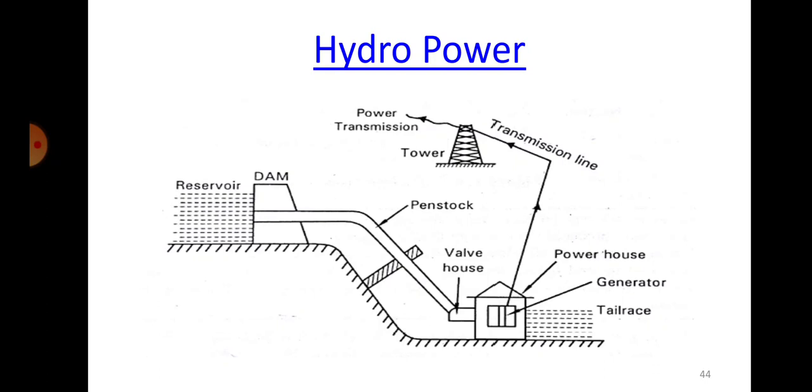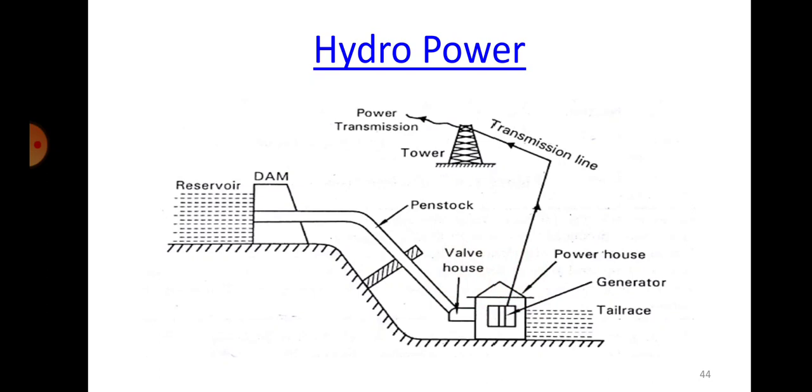So this is also one form of non-conventional energy sources. Most of the time, you have a dam where water is stored at a greater height, which is called a reservoir. From that particular reservoir, we will have a pipe, usually very long, which is connecting to the turbine, what we call the penstock. That's called the penstock. So we are allowing the water to flow from a greater height. So whatever potential energy of the water was there in the reservoir will be converted into kinetic energy, and that kinetic energy is being utilized by the turbine. So we have a turbine that is placed here.